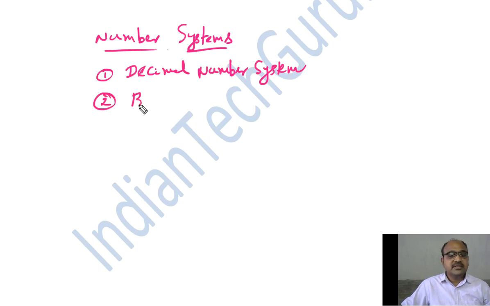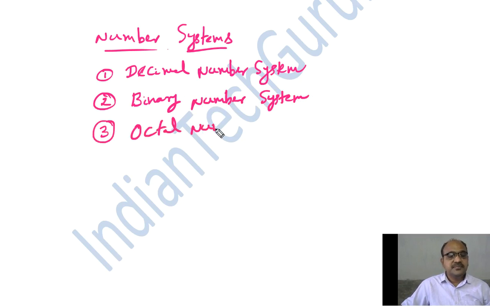The second important number system is the binary number system. In addition to binary, computers also use two other number systems, the octal number system, and most popularly the hexadecimal number system.